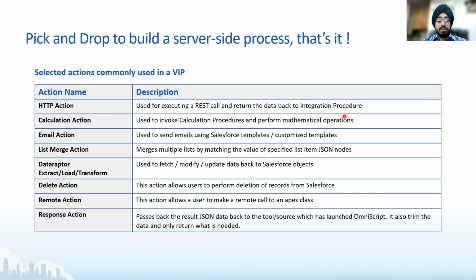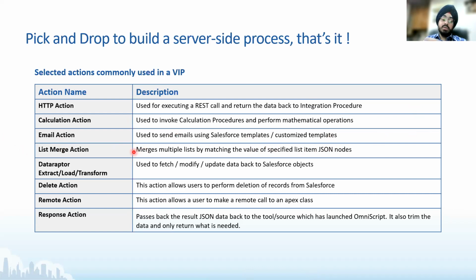All mathematical operations can be bypassed this way. And then the email action. I already mentioned that if you want to send emails to certain users, you have a specific template or a customized template. You can just reference that template there, define your email, send certain things there. You can do that by dragging an email action.